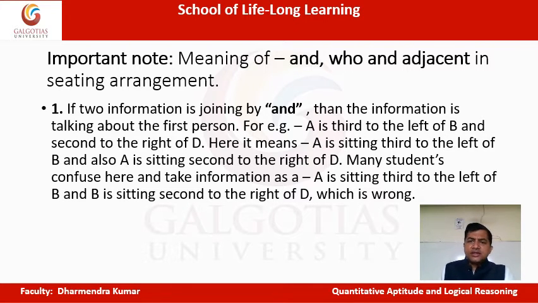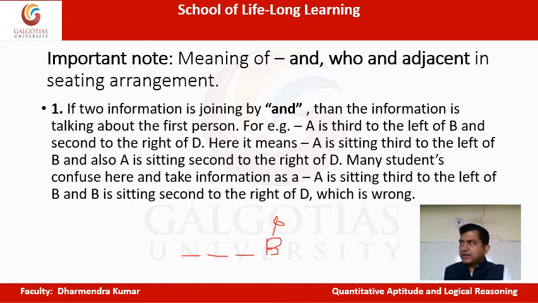Correct? Now let's come to the case where two pieces of information are joined by AND. These are the subtle things, and again and again I am repeating it. There is an example: A is third to the left of B. What does this mean? If B is here, this is the first left, if you are looking in this direction, correct? This is the first left, this is the second left, this is the third left, and so on. Immediate left is the first left, correct?